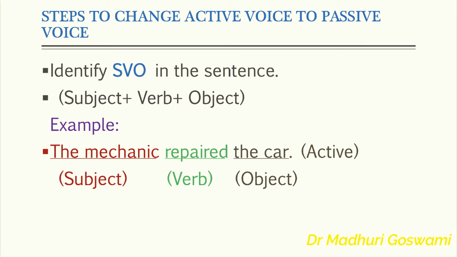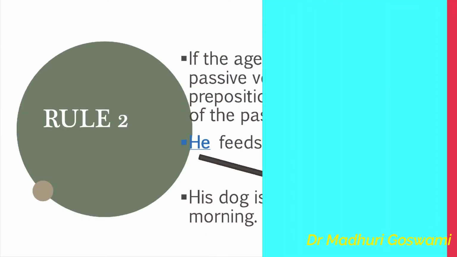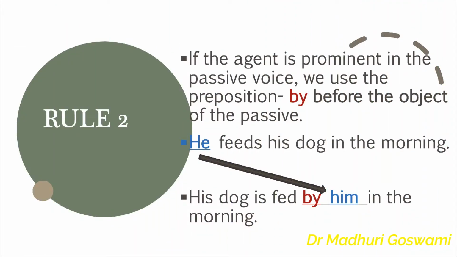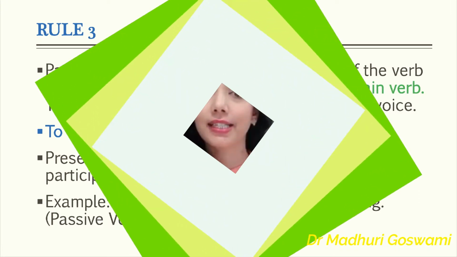In the second part of the series, we learned how to change from the active to the passive voice. What are the steps or rules which we should follow while changing from the active into the passive? And in the third part, we had the discussion on all tenses and the verb form in the active voice as well as in the passive voice in all tenses.